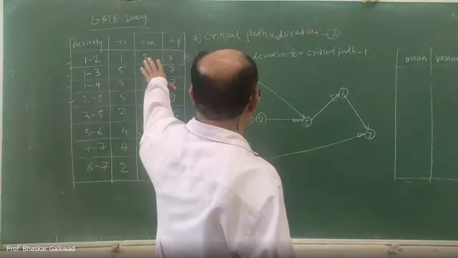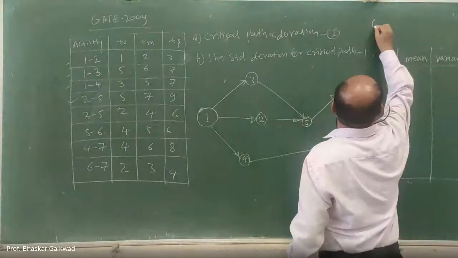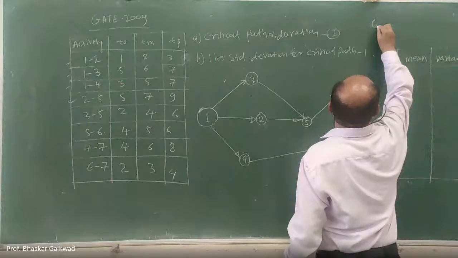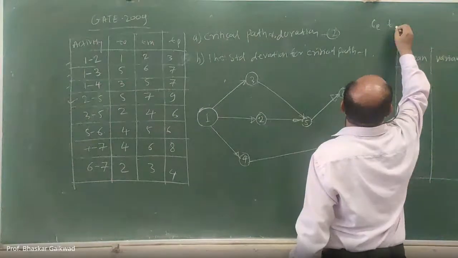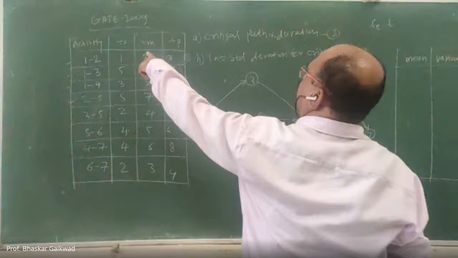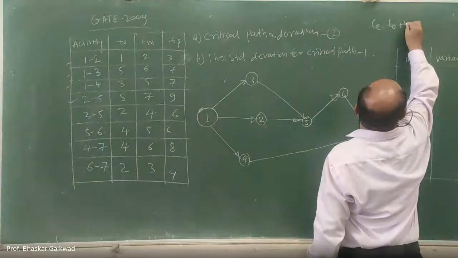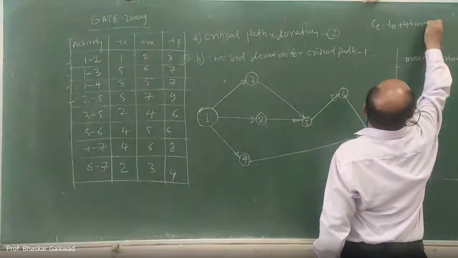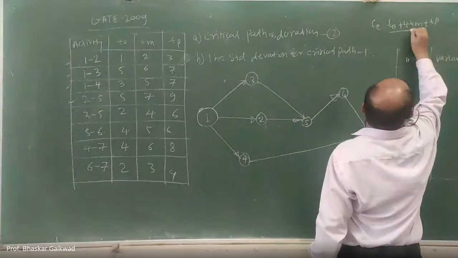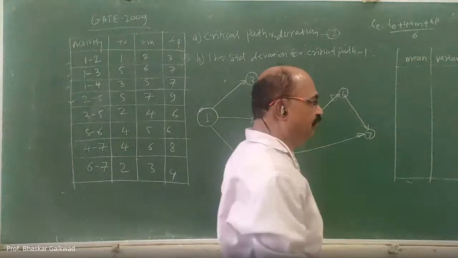How to calculate the mean for this? So we already know this formula for the mean. This is equal to T0 plus 4Tm plus Tp divided by 6. This is the formula for the mean.